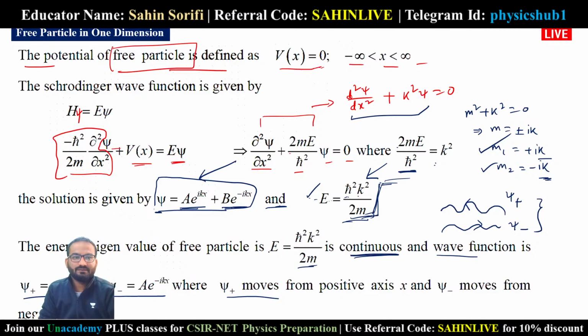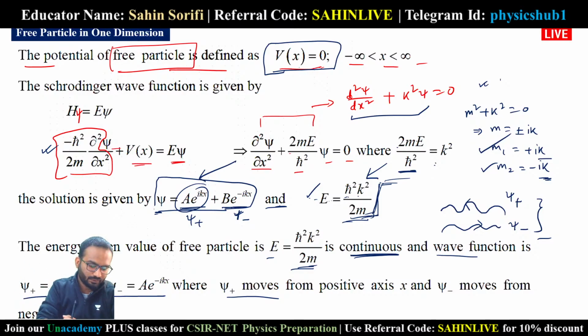So I hope this is clear. Free particle means basically we have taken V of x equals 0, potential is 0. Then we put this in the Schrodinger equation, we get a differential equation, and we solve it. We got two things: one is psi plus, another is psi minus. Psi plus is the wave coming from negative to positive x-axis, and psi minus is coming from positive to negative. And the energy eigenvalue of a free particle is E equals h cut square k square divided by 2m. So the free particle is done.